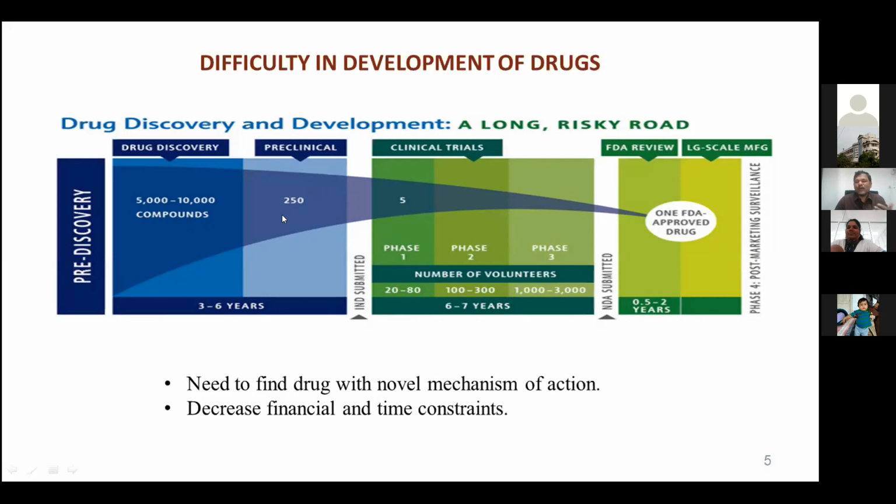Among those, if you let them go through some toxicity screens, etc., and different models of bioactivity screening, then probably only 5 molecules will enter clinical trials. And among those, you may or may not see one drug approved by the FDA.